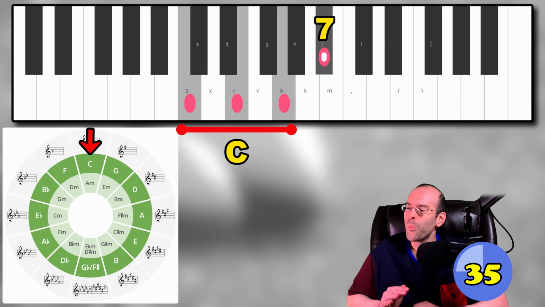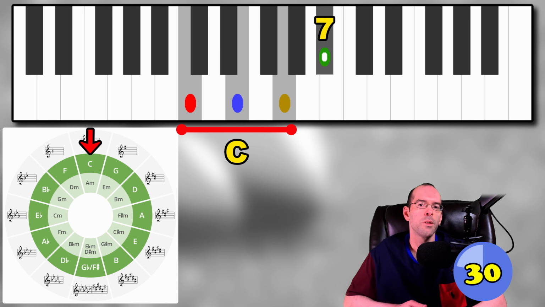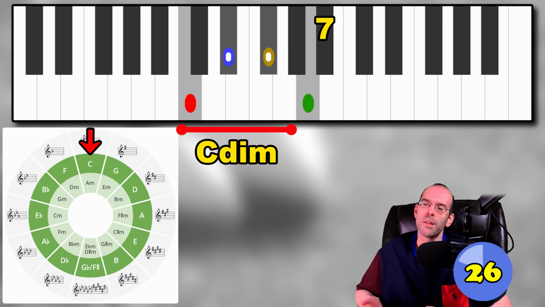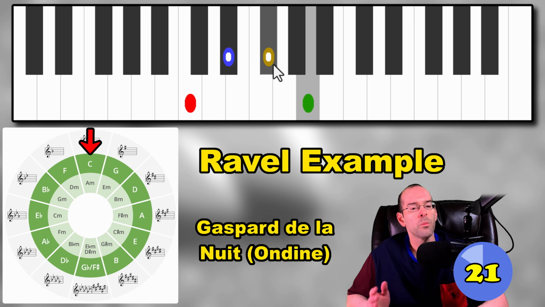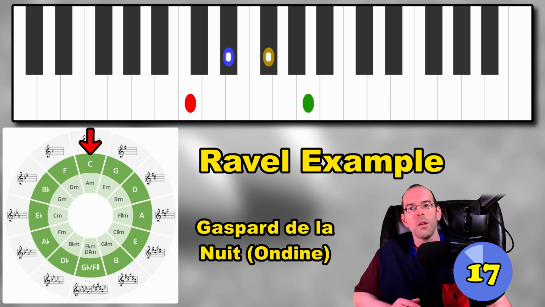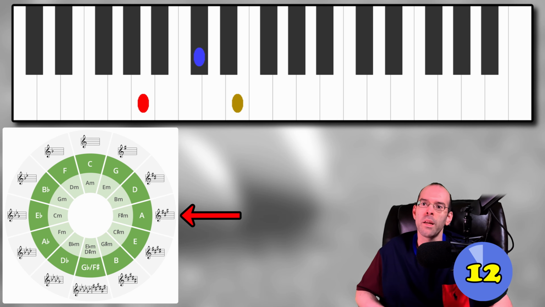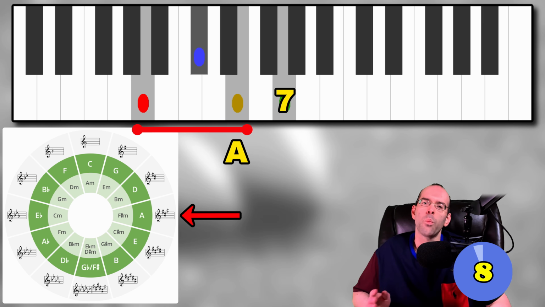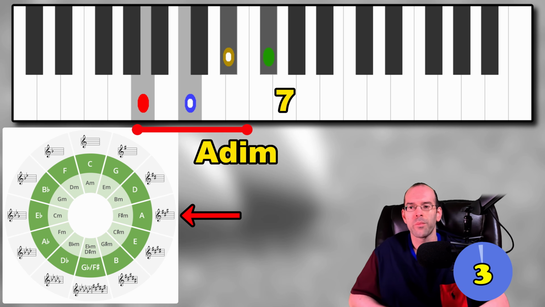But what does C diminished 7 mean? Well, diminished just means to reduce each note by a half step. And this type of harmony is actually used by Debussy and Ravel in their Impressionism. But if used in moderation, romantic music can also take advantage of this type of harmony as well. So when we say A diminished seventh, we're saying A major with a minor third, but now we're going to subtract the rest of the notes in the chord by another half step.